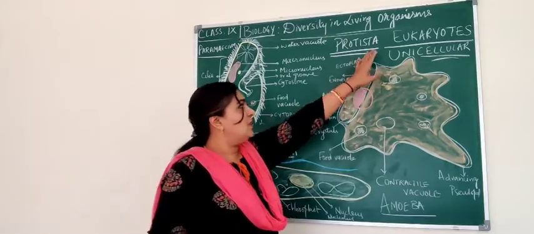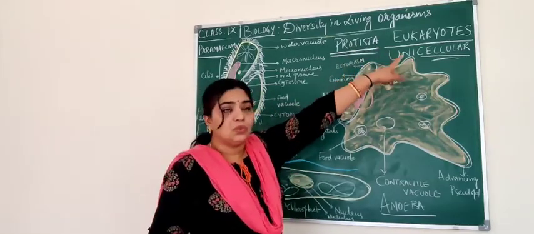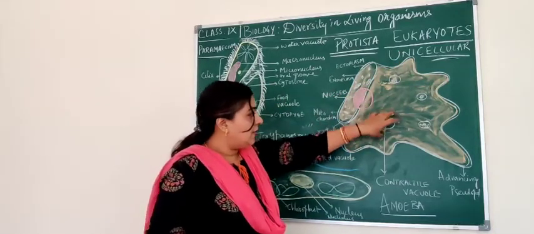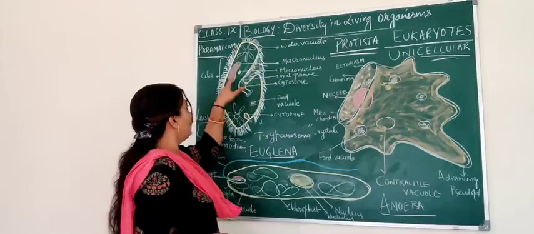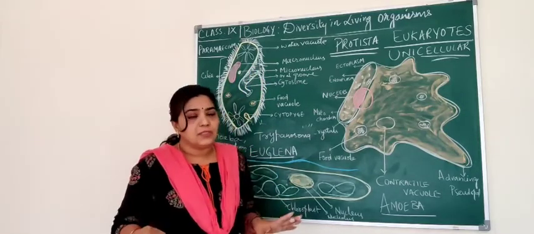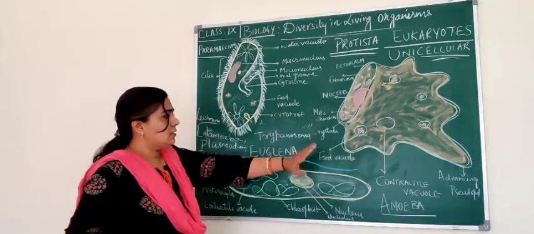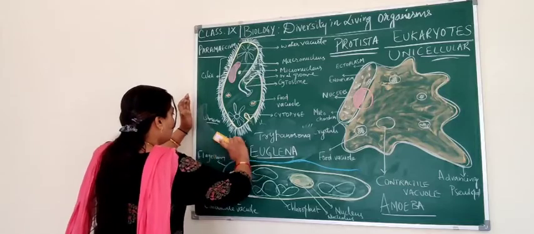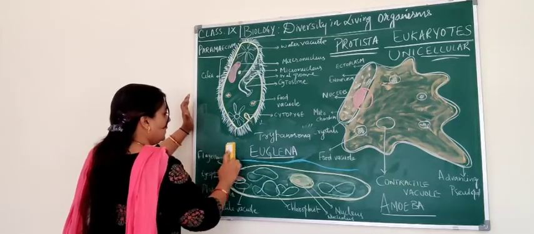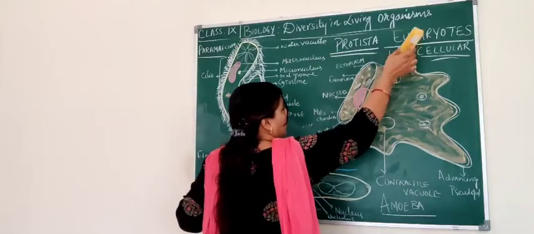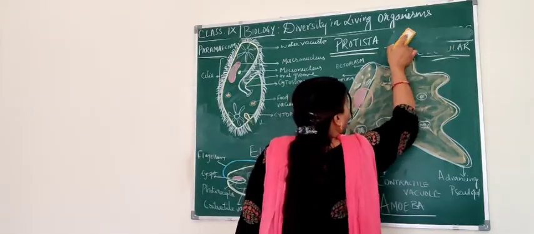So protozoans, or the kingdom Protista, include eukaryotic unicellular organisms. In each organism we see a definite nucleus, and also we see the organelles. So let us go through the structures which are present in these organisms. These organisms will have certain appendages, certain structures.